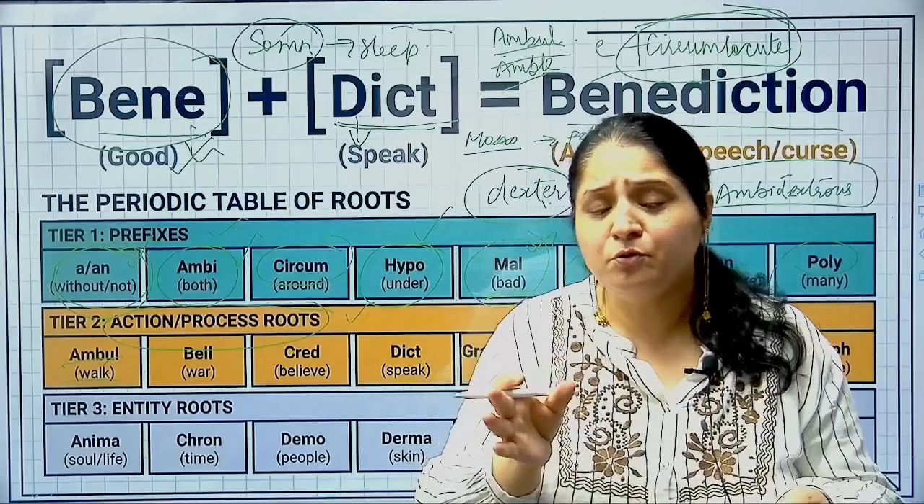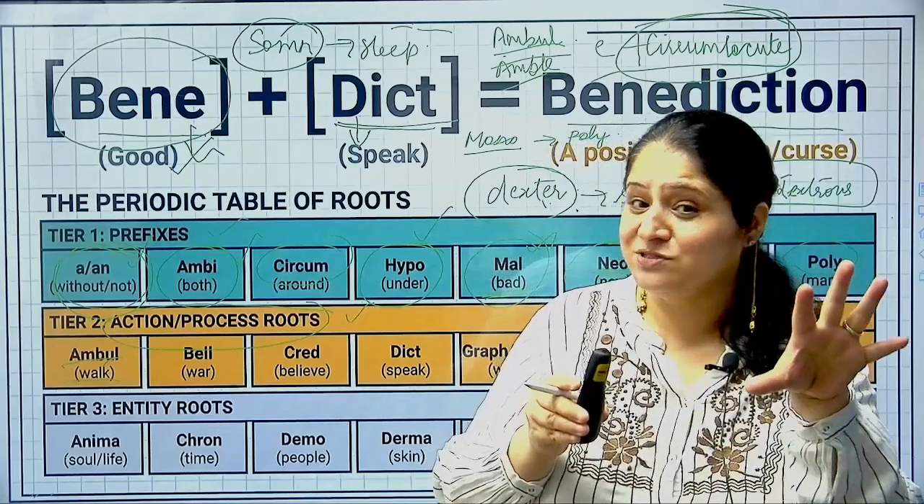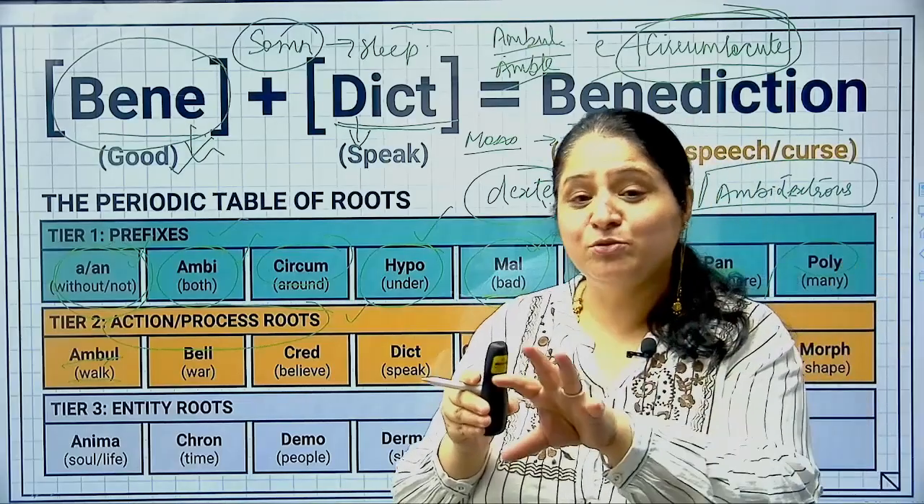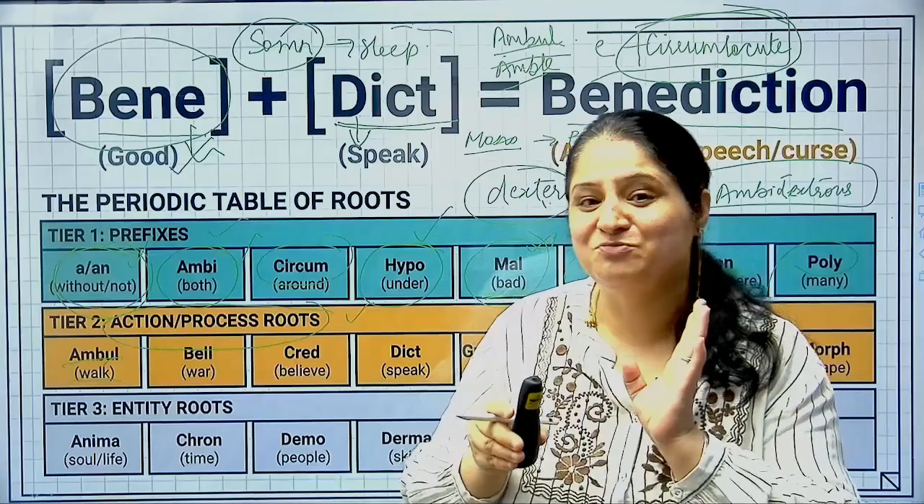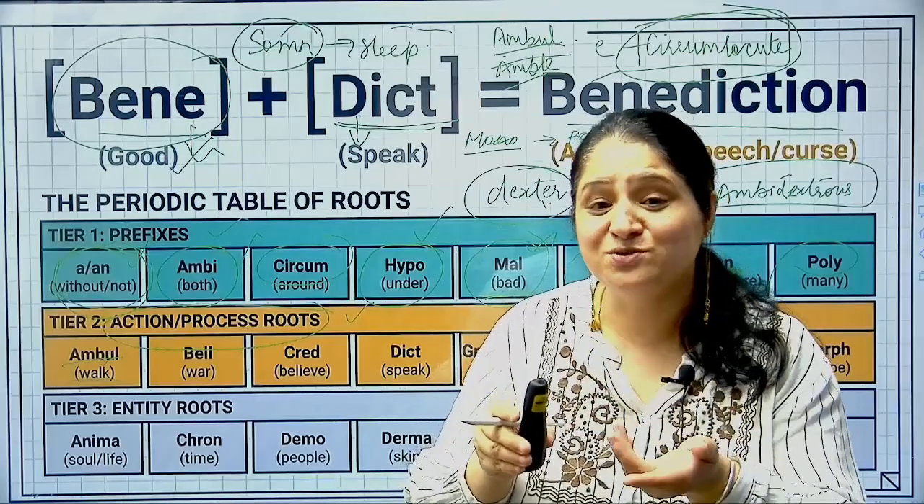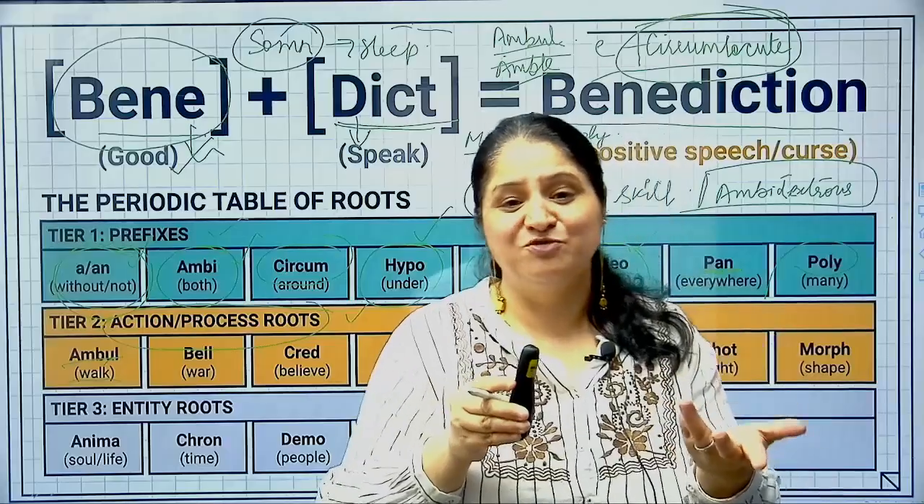S-O-M-N-A-M-B-U-L-I-S-T. I do not know what this word is, but yes, I can break it down and figure it out. Somn is sleep as a root word, and ambule is walk as a root word. So somnambule has something to do with sleepwalking. Somnambulist is a person who walks in sleep. Somnambulism is the process or phenomenon of sleepwalking.